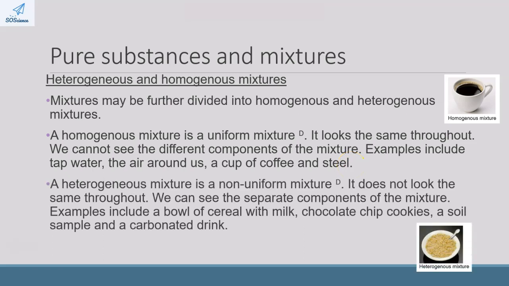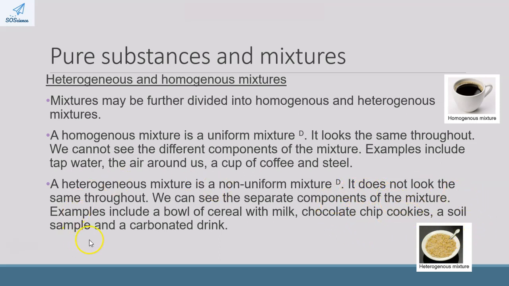A heterogeneous mixture, on the other hand, is a non-uniform mixture. It does not look the same throughout. You can see the different components of the mixture. So here we have a bowl of cereal with milk. Chocolate chip cookies would be another example of a heterogeneous mixture.